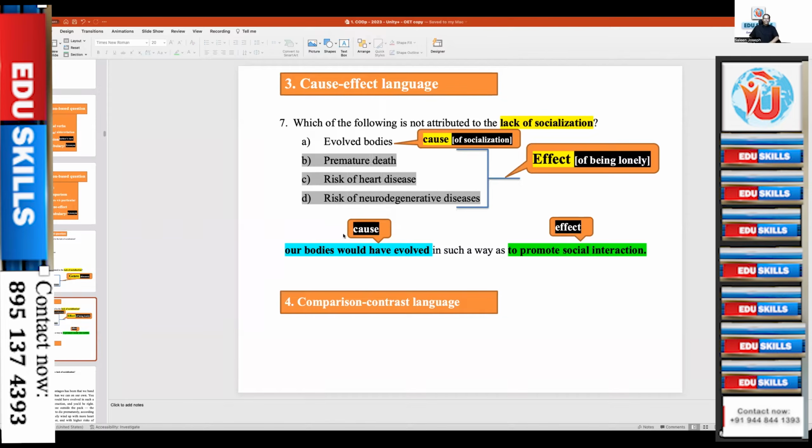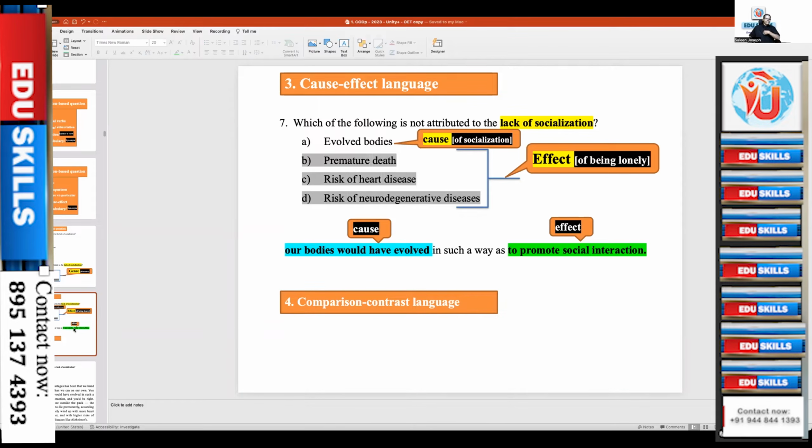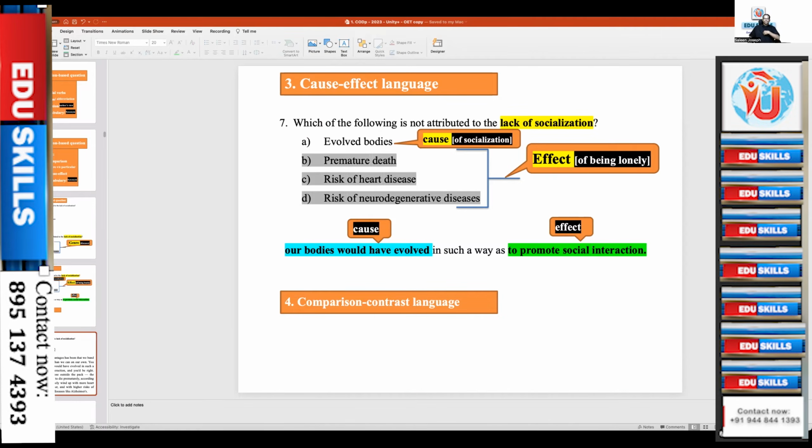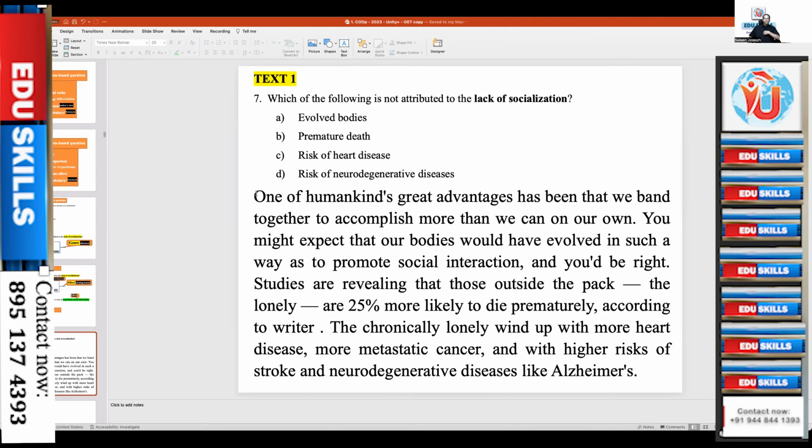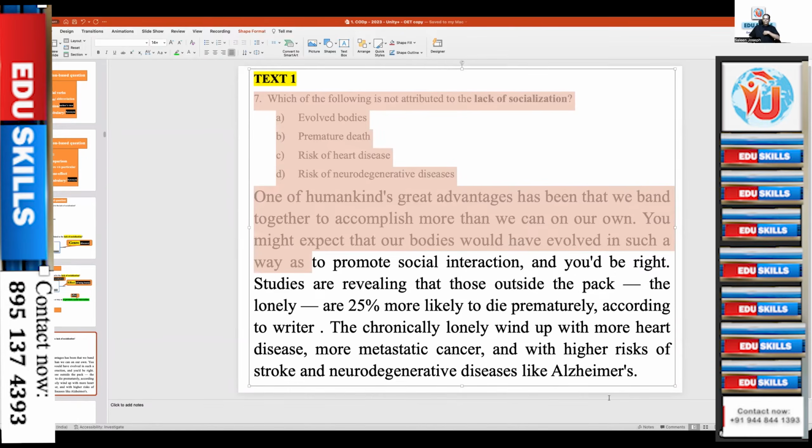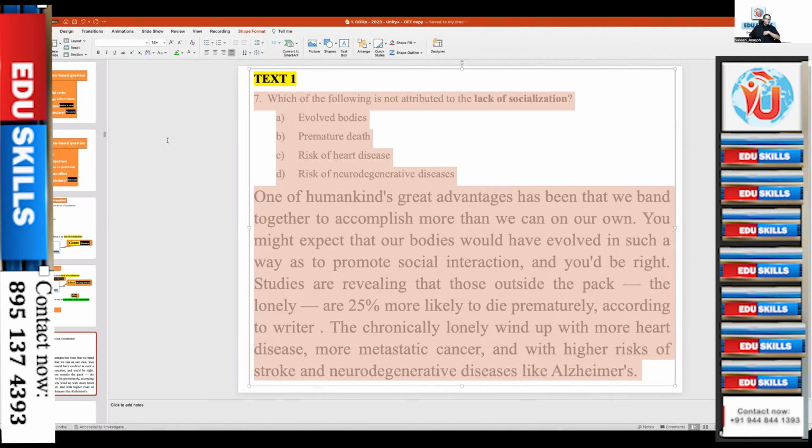As per the paragraph, we'll be reading the paragraph. You see, our bodies should have evolved in such a way as to promote social interaction. Social interaction is the effect. Body's evolution is the cause. Let's check this. Now you know the question, so we'll just read. Let's listen to this. See the beauty of it.